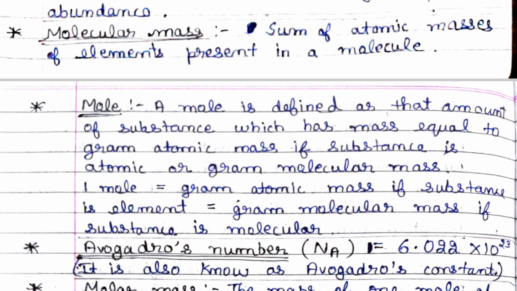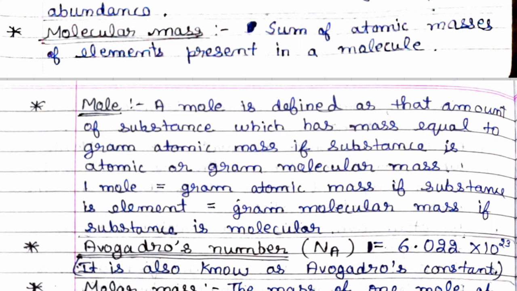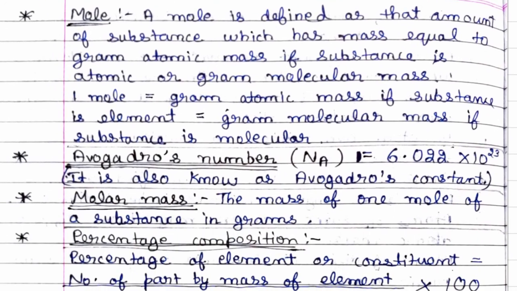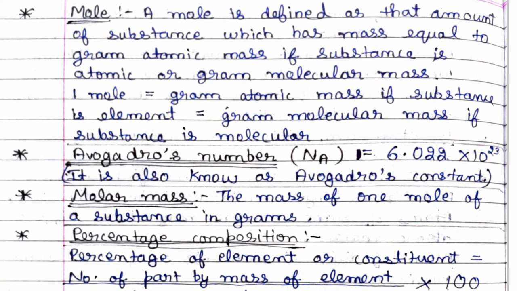1 mole is equal to gram atomic mass if the substance is an element, and equal to gram molecular mass if the substance is molecular. Understood? Now next is Avogadro's number. Na, which is denoted as Na, is equal to 6.022 × 10^23. Means this is a constant. It is also known as Avogadro's constant.